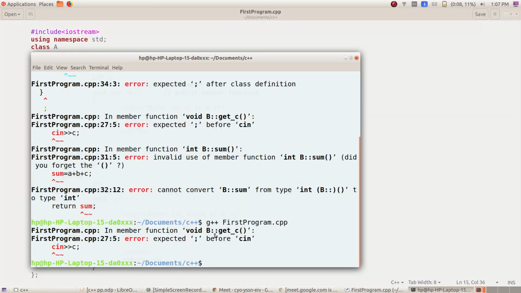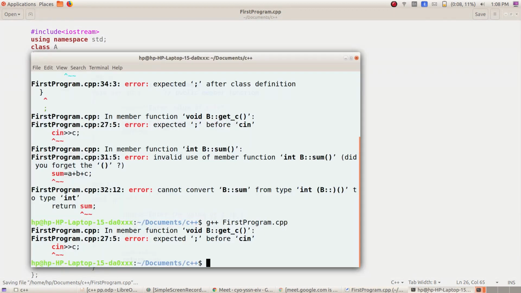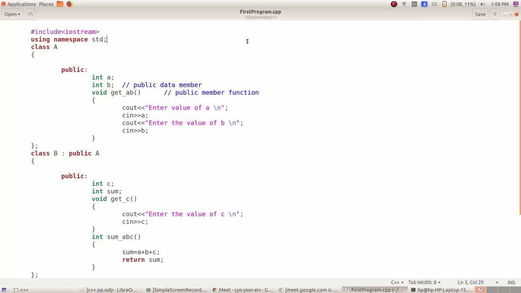That is in void get C. Void get C. I forgot to enter a semicolon over here. When you save this program, you can see there are no errors. That means everything is set. I hope you understood this program.